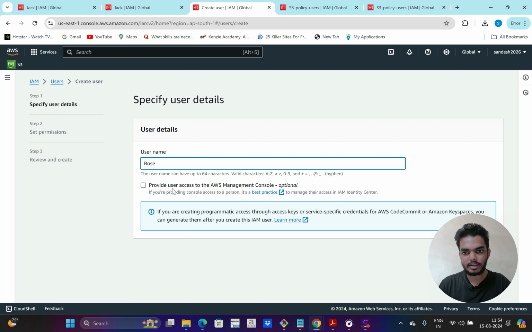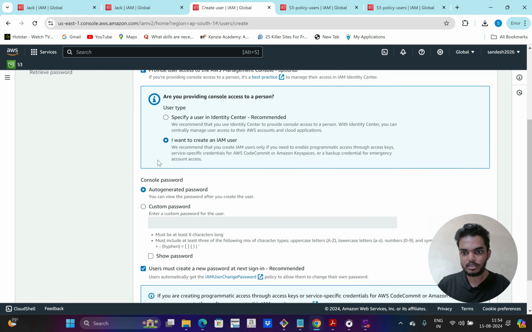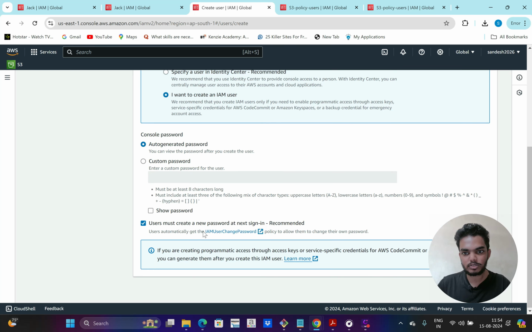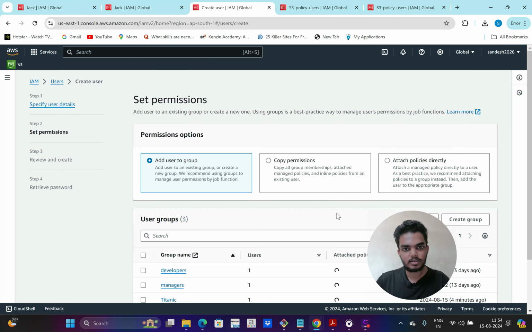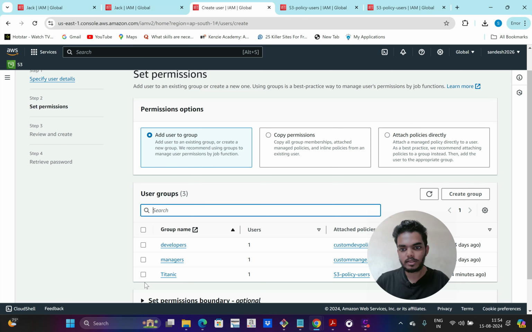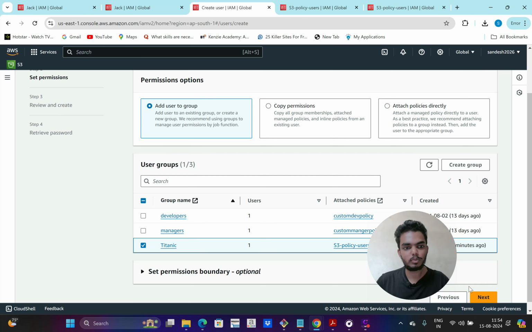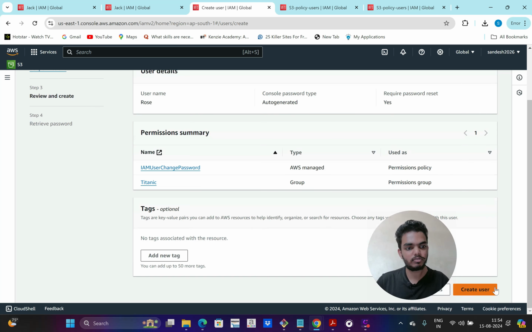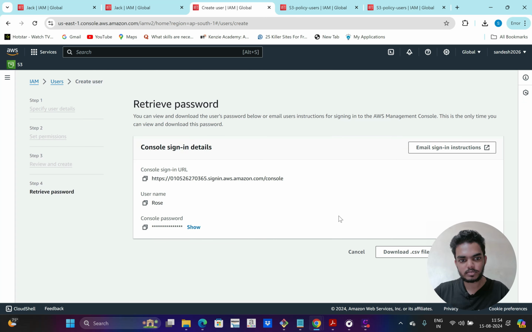Create user, and I will follow the same steps: I want management console access, I want to create an IAM user, auto generate password, and reset password on sign in, and click on next. And I am going to add her into the Titanic group. While creating the user only, I can select that group. So now she's part of this Titanic group, and I have created a user and added the user in one step only.